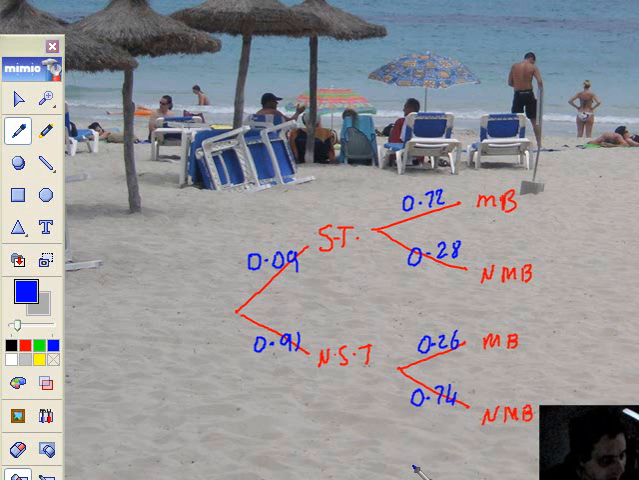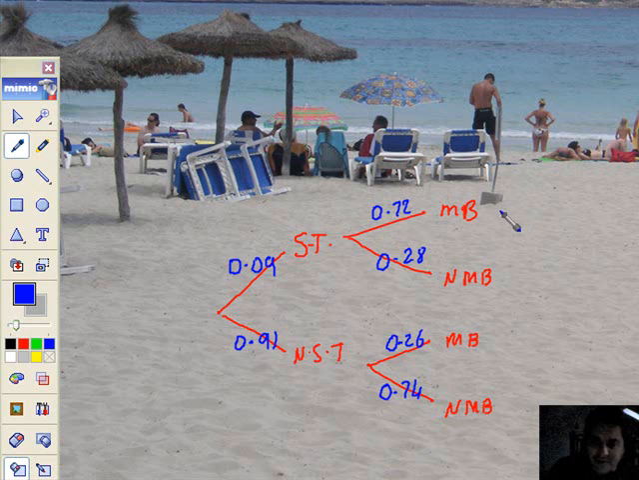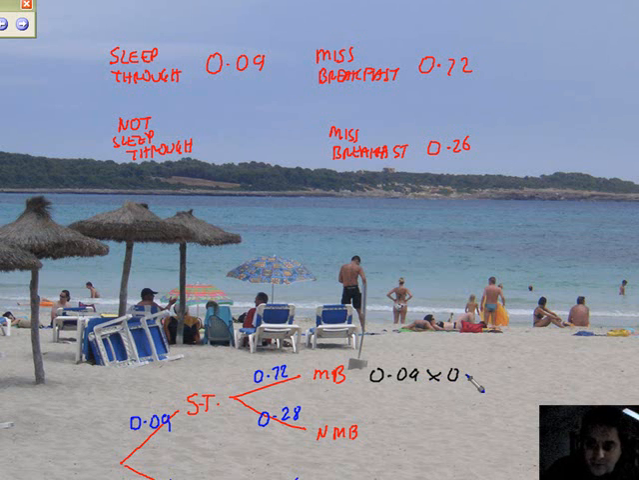It says use the tree diagram to find the probability that Mr. Metcalf sleeps through his alarm and misses breakfast. Sleeping through the alarm and misses breakfast. So here I go. I'm going to go 0.09 and miss my breakfast, 0.72. That's definitely screaming out for a calculator. So 0.09 times 0.72, that gives me 0.0648. I really don't want to round it just yet. I may not round it at all.